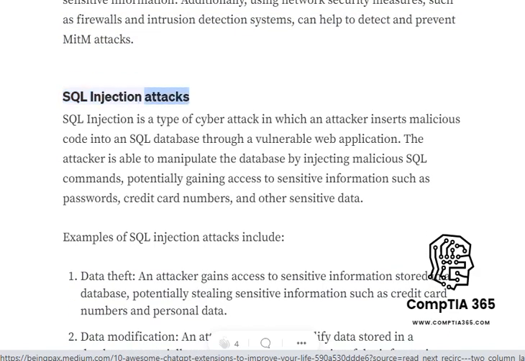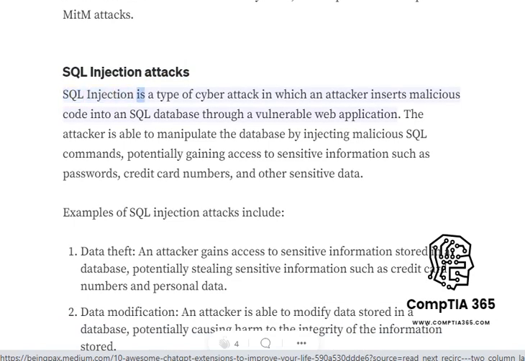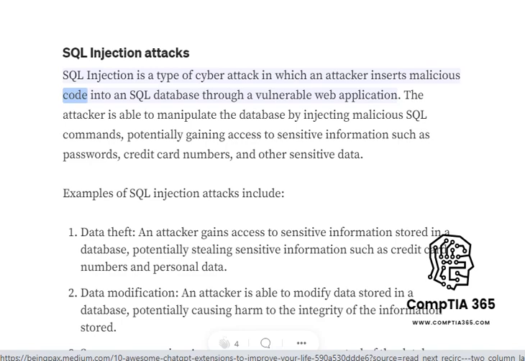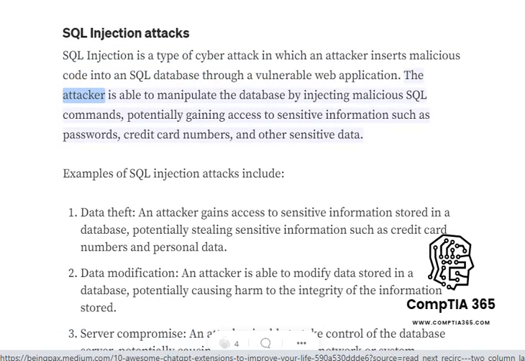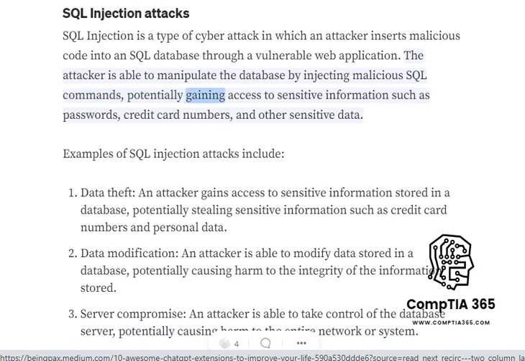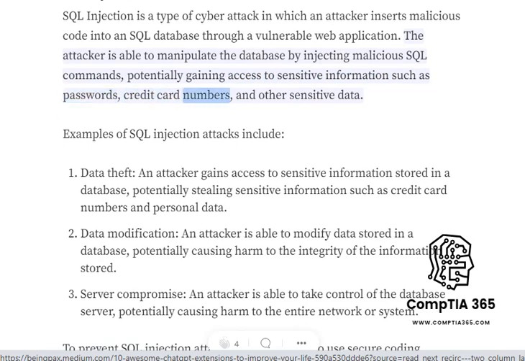SQL injection attacks. SQL injection is a type of cyber attack in which an attacker inserts malicious code into a SQL database through a vulnerable web application. The attacker is able to manipulate the database by injecting malicious SQL commands, potentially gaining access to sensitive information such as passwords, credit card numbers, and other sensitive data.